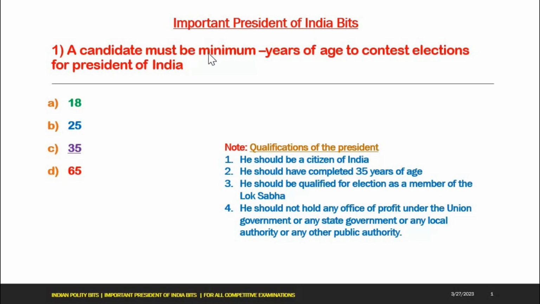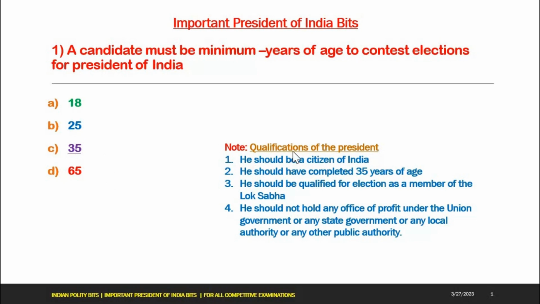First one, a candidate must be minimum how many years of age to contest elections for President of India? Options: A 18, B 25, C 35, D 65. C is the right answer, 35.